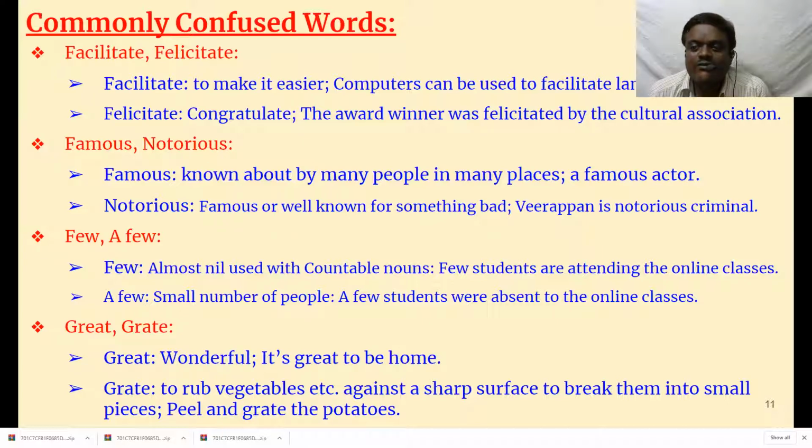Then famous, notorious. Actually, the meanings of both these words are similar. Famous means known to many people in many places, like a famous actor. Notorious also is the same, but the meaning of notorious is well known for something bad. Famous is when you are well known for doing or achieving something good, through your legal activities.